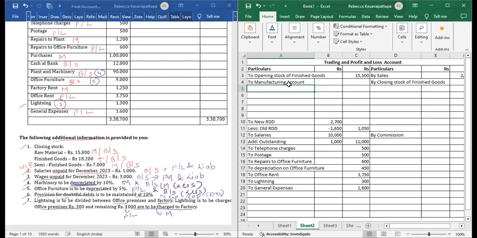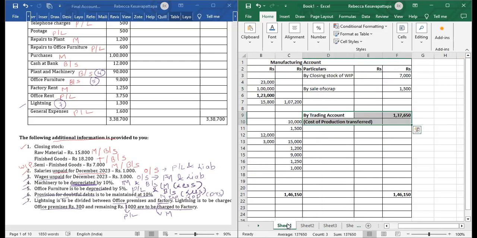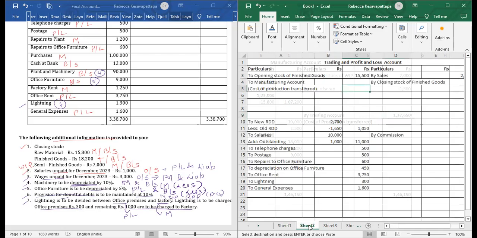Below that we can write in the bracket, like what was mentioned there, cost of production transfer. What was the amount which we got here? 1,37,650. That we have to transfer over here.